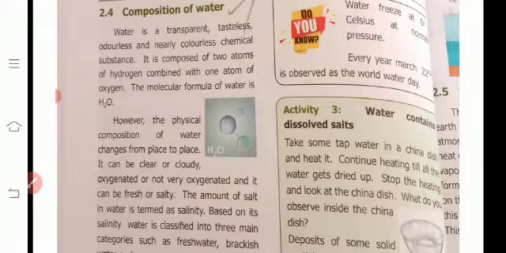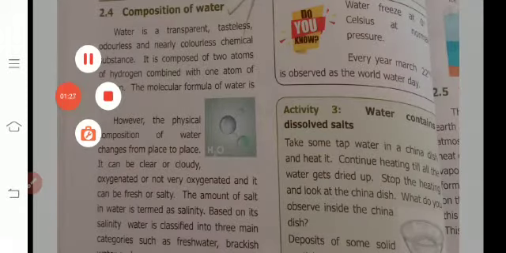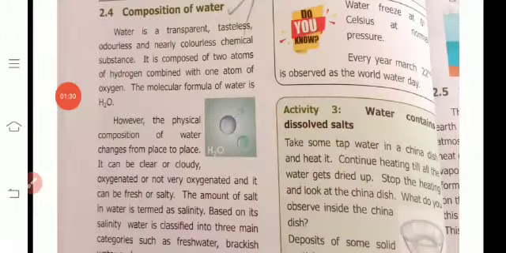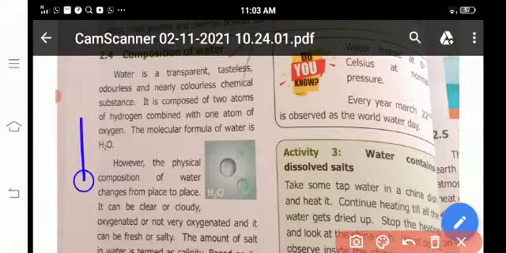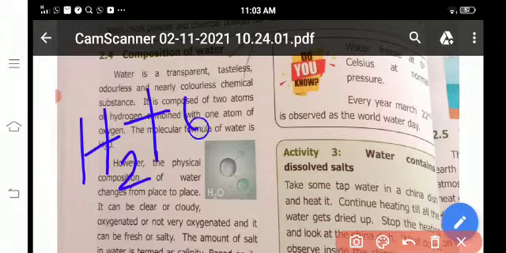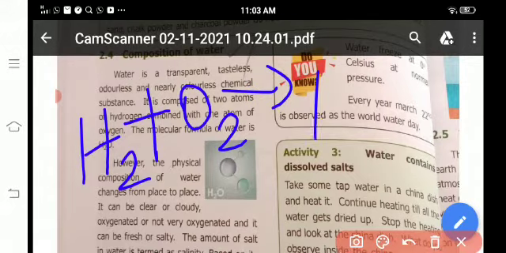It is composed of two atoms of hydrogen combined with one atom of oxygen. The molecular formula of water is H2O. Listen: hydrogen plus oxygen gives hydrogen oxide.